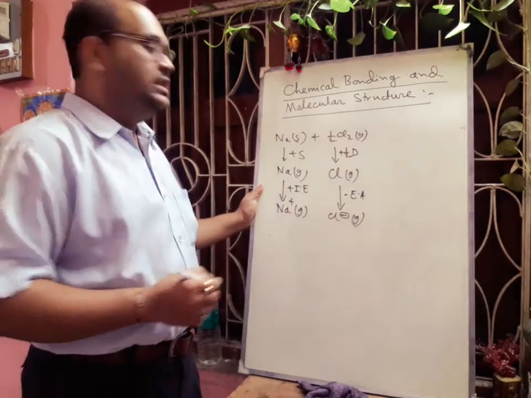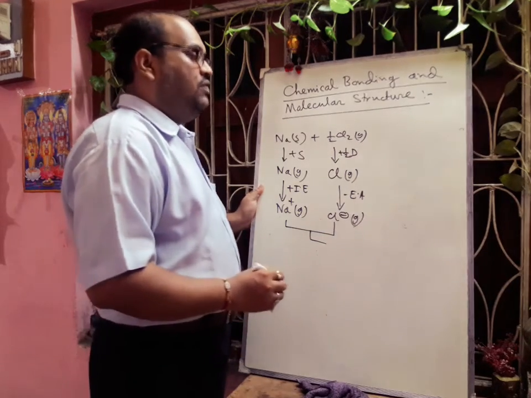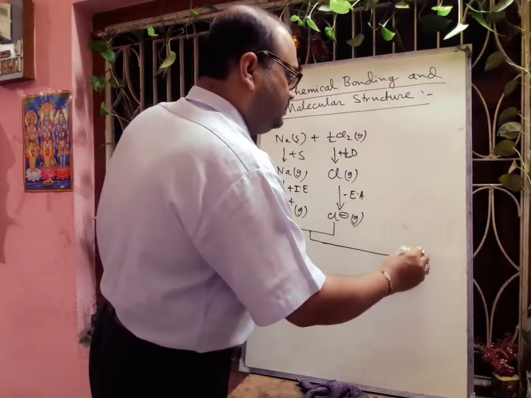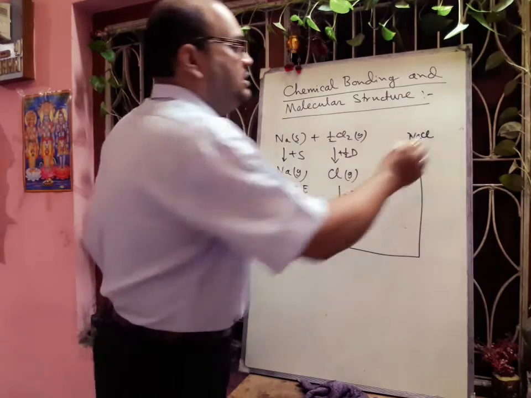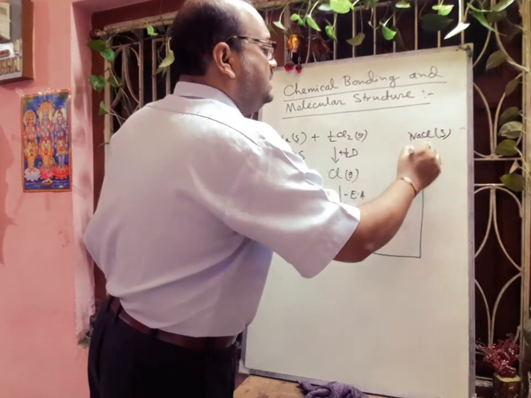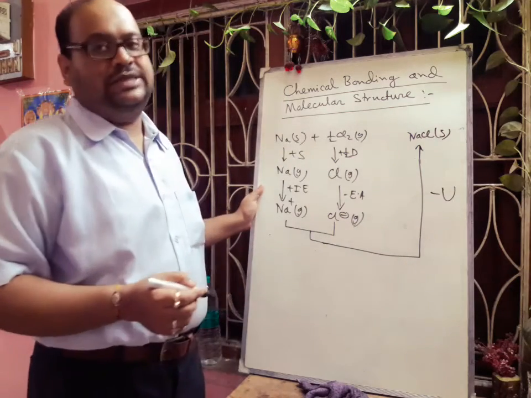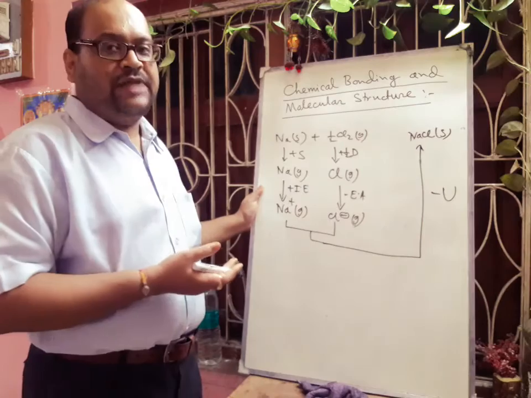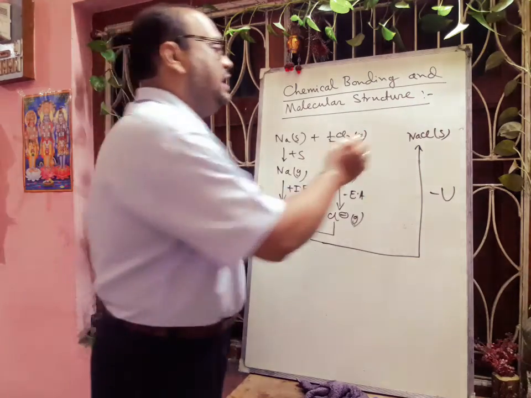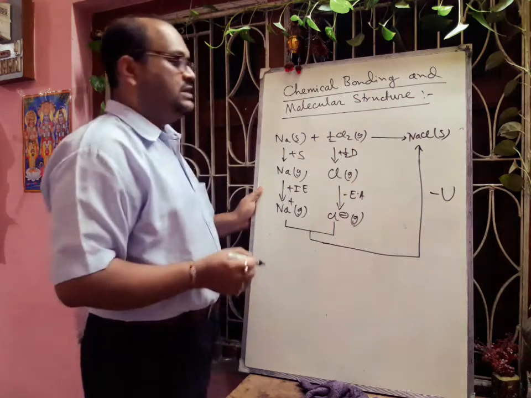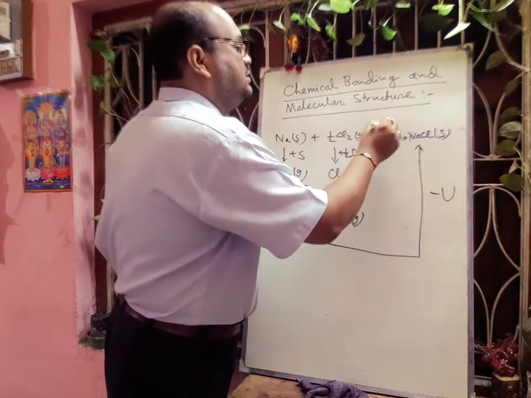Next, these two combine and form NaCl, and here NaCl is in the solid state. The amount of energy released is the lattice energy, which we write here as minus U, as it is releasing energy. Otherwise, if you take it as plus U, then when we calculate for NaCl, it will come out negative. And if we do it in one step, that will be the heat of formation of NaCl, that is delta fH.